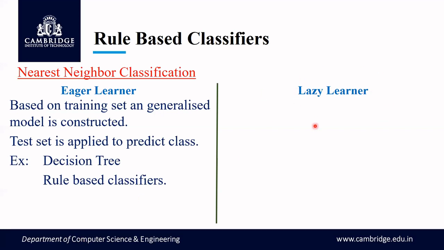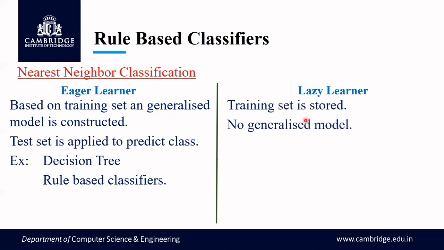Now what is this lazy learner? The name itself indicates the one who is very lazy in performing the task. Since this is a lazy learner technique, we are going to store the training set, but we are not going to construct a generalized model, because it takes time to construct the generalized model, as we have seen in the initial classes of this module. So since it is a lazy learner, it is not going to construct the generalized model.